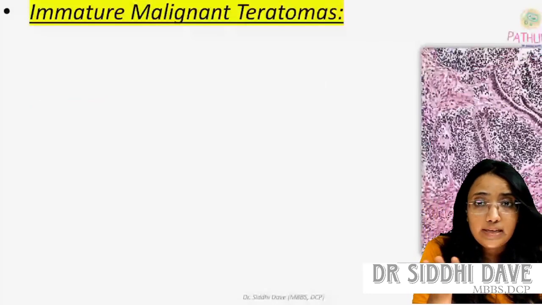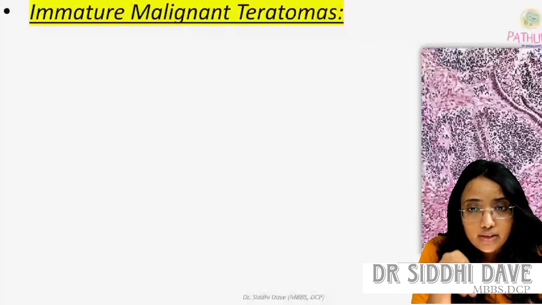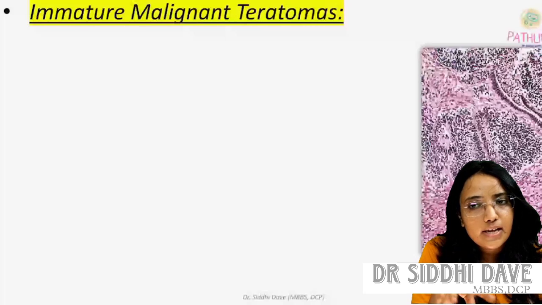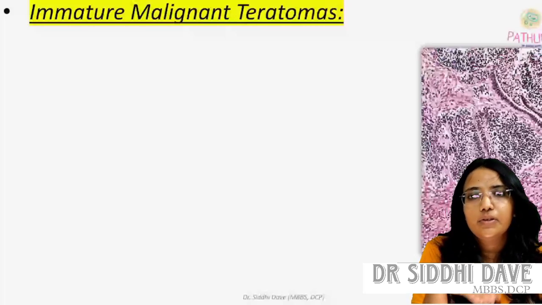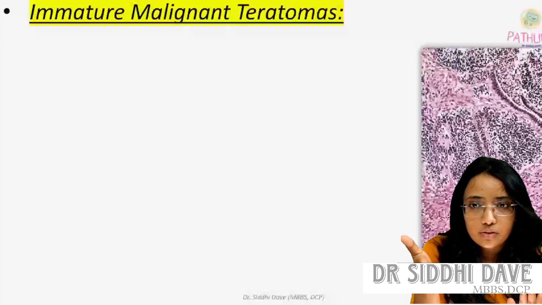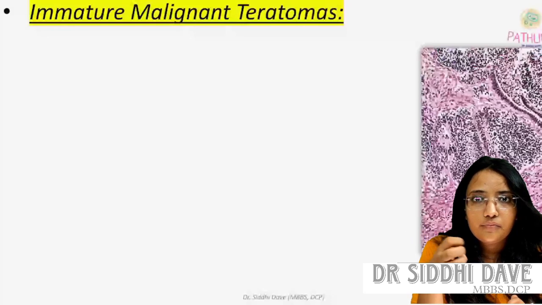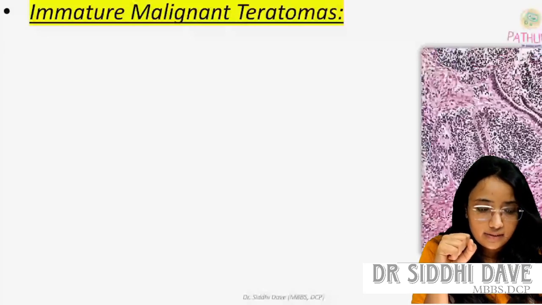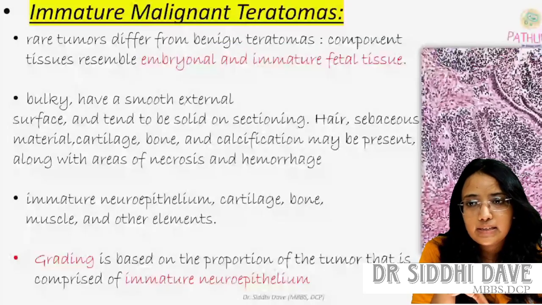Then immature malignant teratomas. Whenever we are diagnosing the dermoid cystic teratoma, we have to look for whether we are missing any immature part or not. If we are seeing any neuroepithelium in histology, we have to take care. Why? Because it is malignant.